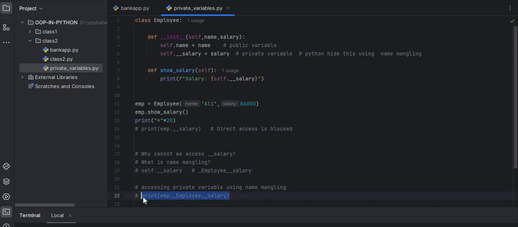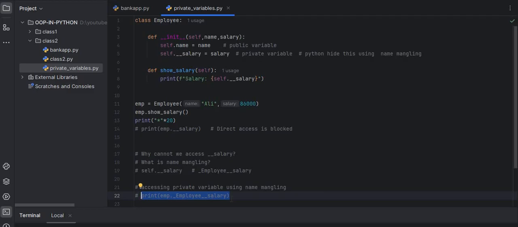In this example, we print the object, then underscore, the class name Employee, then the private variable __salary. So we can access a private variable using name mangling in this way, because _Employee__salary is the actual name Python created.